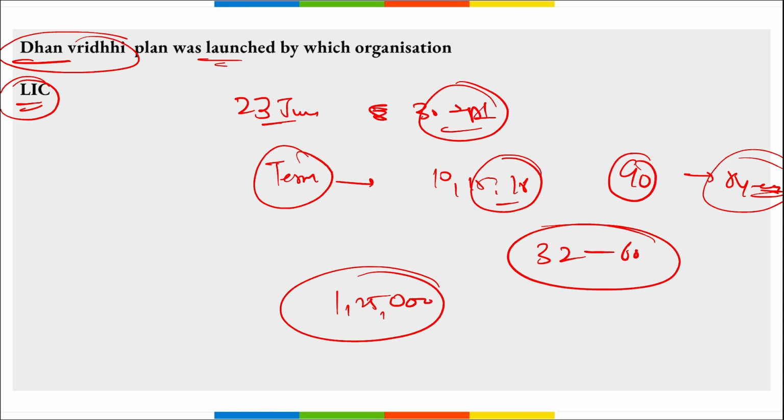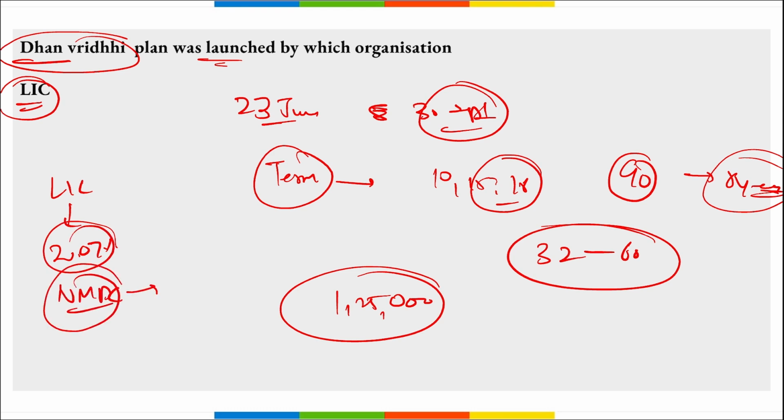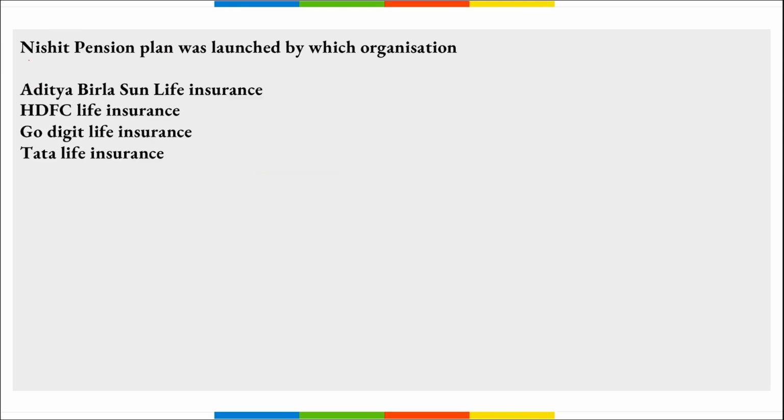Next, one more thing, remember here LIC has sold 2.07% stake in NMDC, correct, for 649 crore rupees. Next, Nishchit Pension Plan was launched by which organization? It was launched by Aditya Birla Sun Life Insurance. Correct? They have launched this Nishchit Pension Plan.